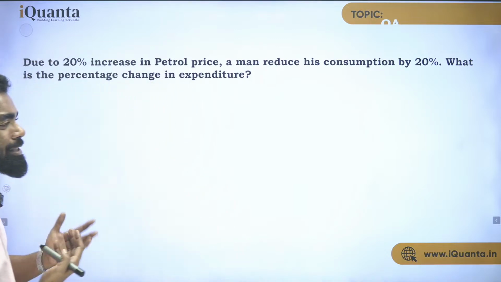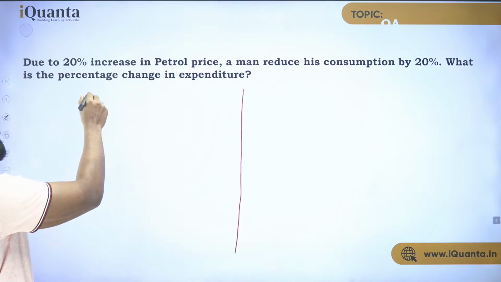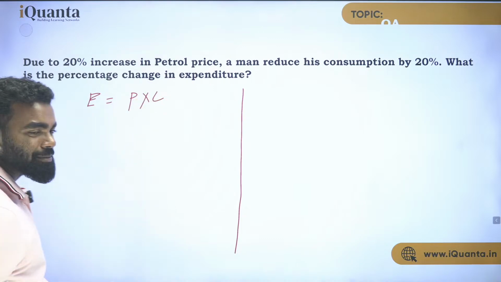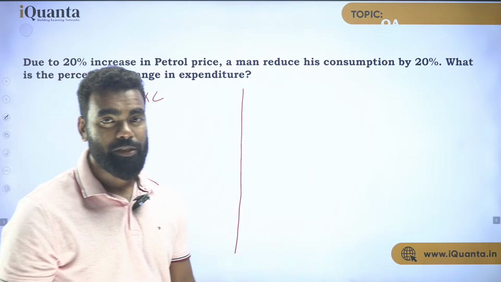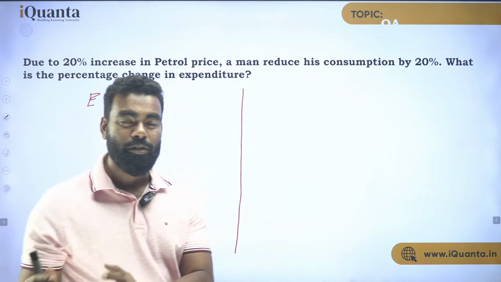There are two ways you can solve it. First I'm solving it in a generic way. Let's say what is expense? That is price into consumption, right? Expenditure is nothing but price into consumption. The people who have studied commerce must know it.